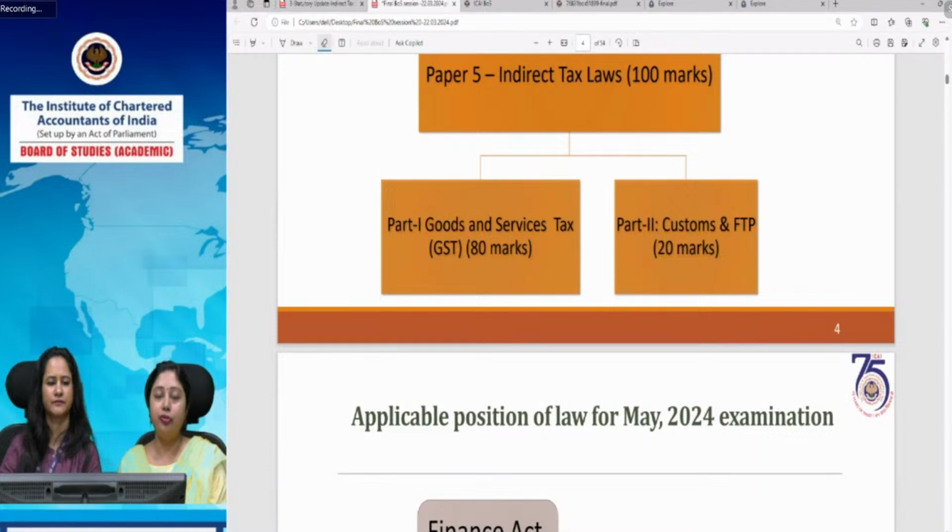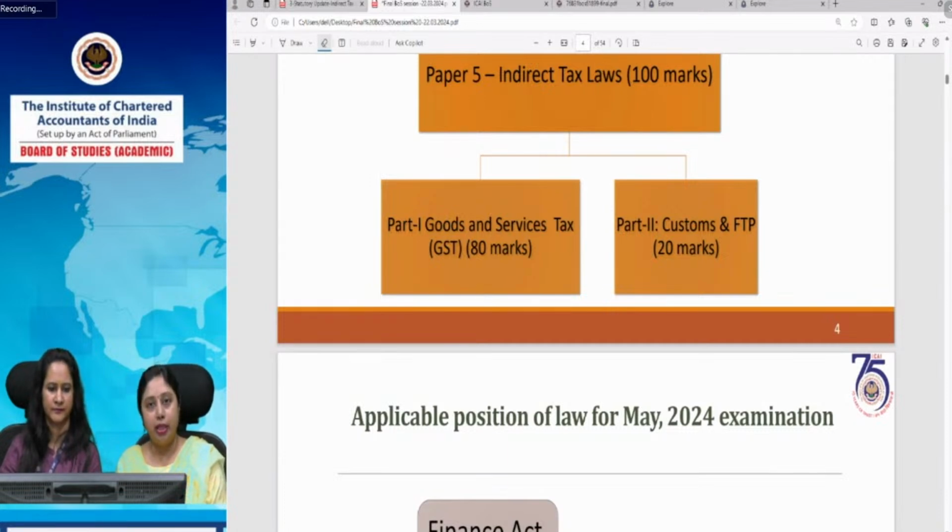And there are a lot of amendments which have taken place in the e-commerce provisions in the past few years under GST law also. So all of them have been compiled and made a separate chapter on e-commerce transactions. Apart from that, there is a special focus on the ethical aspects which a chartered accountant has to follow during practice. Because you know that a chartered accountant under GST law has to perform many roles.